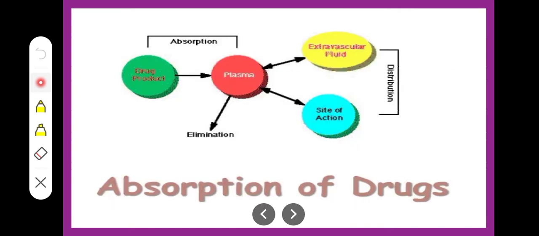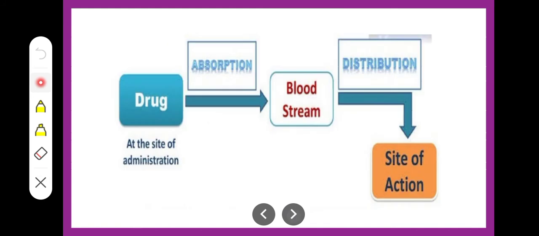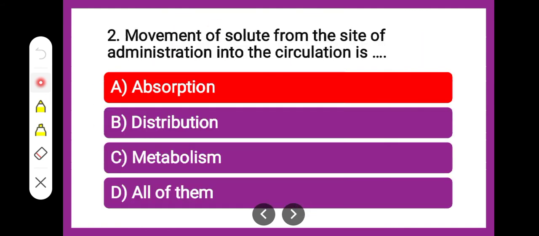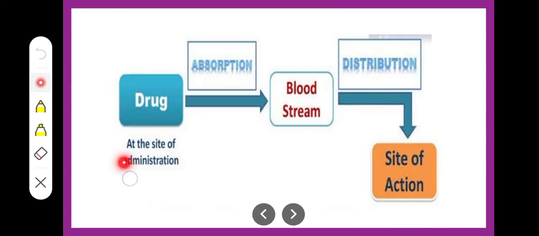Now the correct answer is absorption of the drug. See here, the drug product from which the active is absorbed into the plasma, wherein it will reach the site of action, and a part of it will get metabolized and eliminated. This is the drug at the site of administration, and then it reaches the bloodstream or circulation. This process is absorption. So the correct answer is absorption, from the site of administration into the circulation.